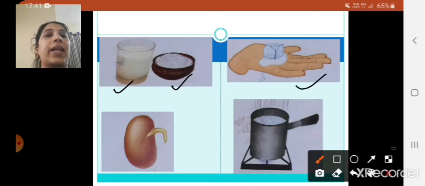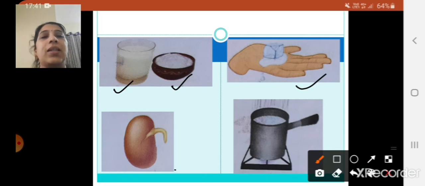Now see the second figure. What is there? On the hand, ice is kept, and the ice is getting melted into water. Ice is a solid form and water is a liquid form. So a solid is getting converted into a liquid. This type of change is called a physical change.